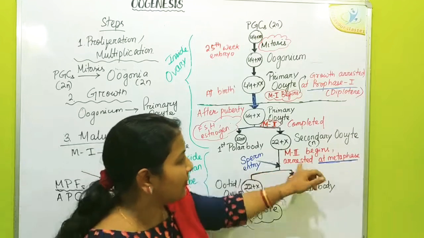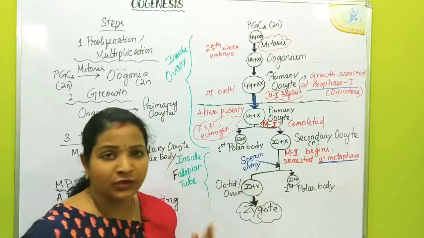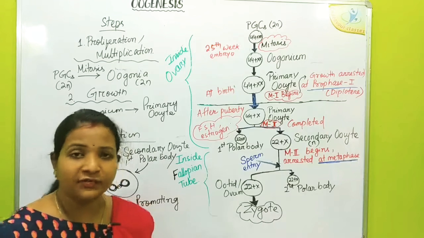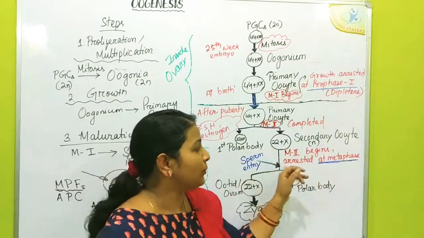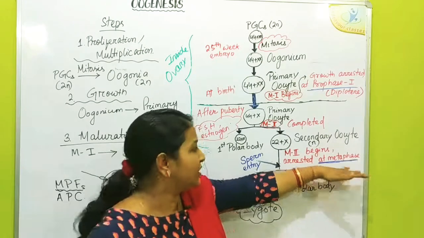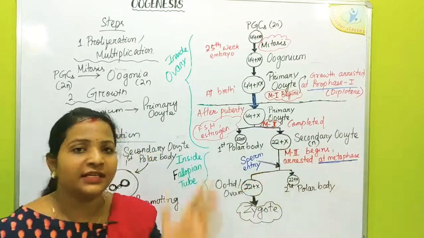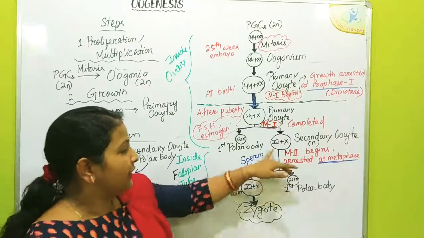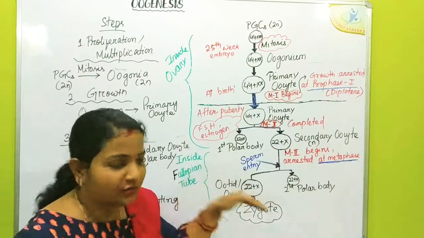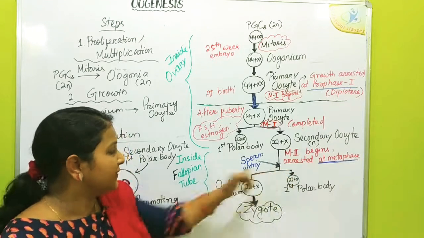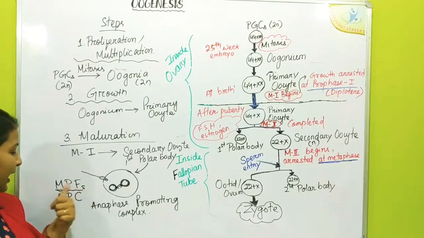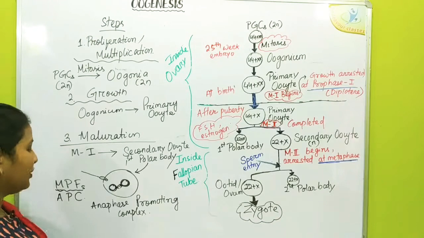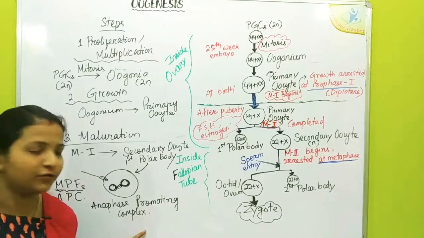When it undergoes meiosis 2 at the Graafian follicle stage or late tertiary stage, the growth is arrested at metaphase. At this stage it is released into the fallopian tube, and when sperm enters the secondary oocyte, it releases the metaphase promoting factors and accelerates the anaphase promoting complex to become functional.